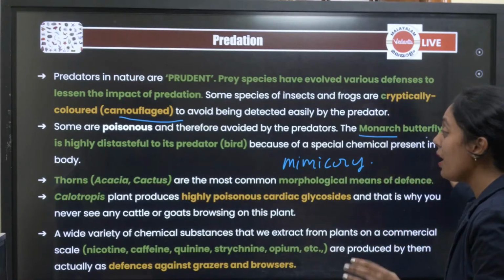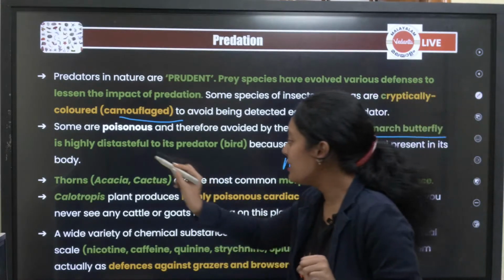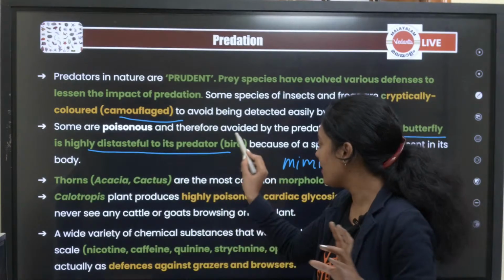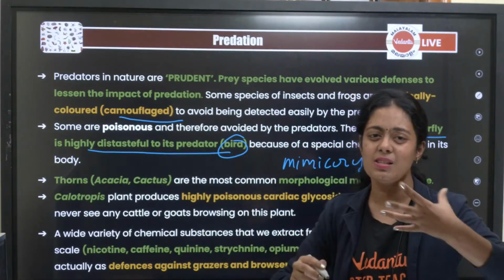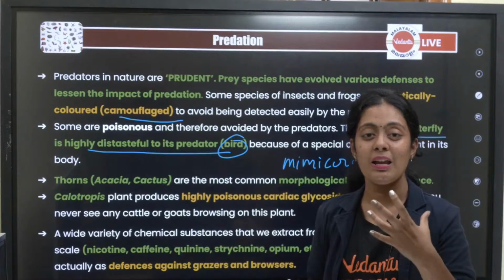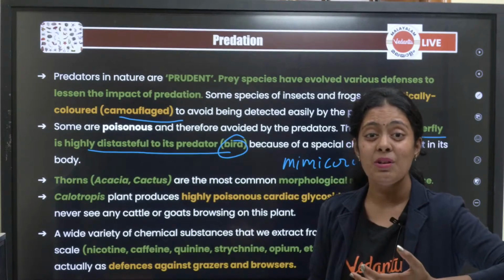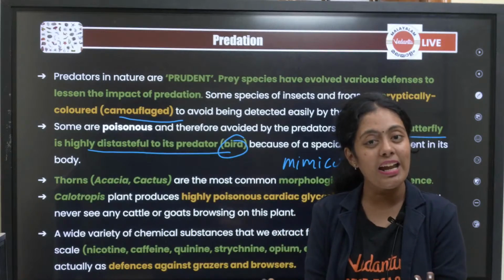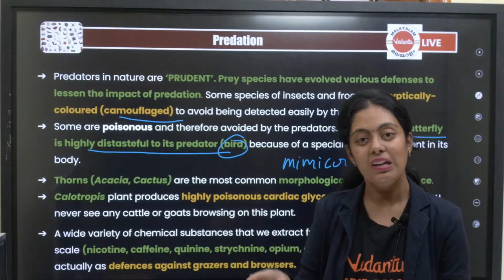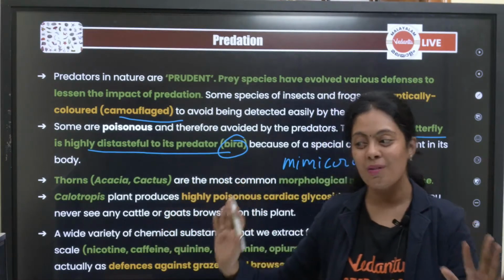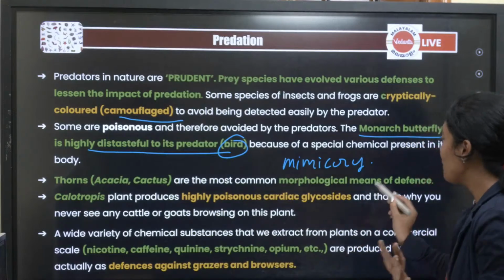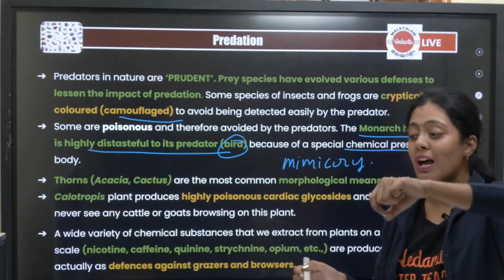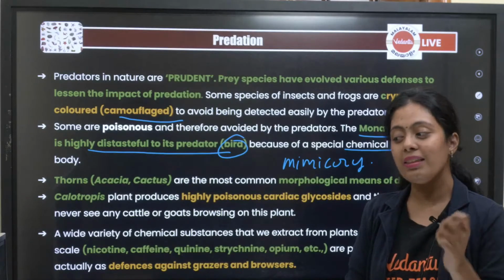So you have this monarch butterfly. Okay, it is highly distasteful to its predator. So for the bird, this monarch butterfly tastes very bitter. So what will the bird do? It is a mechanism. The bird will never eat that monarch butterfly again. Right? Anyone will eat any distasteful food? No. Even the bird is not going to eat that monarch butterfly anymore. Okay. So because a special chemical is present in the body of the monarch butterfly. Okay. That is one thing.